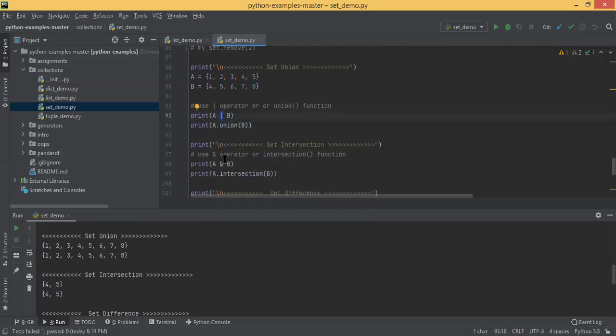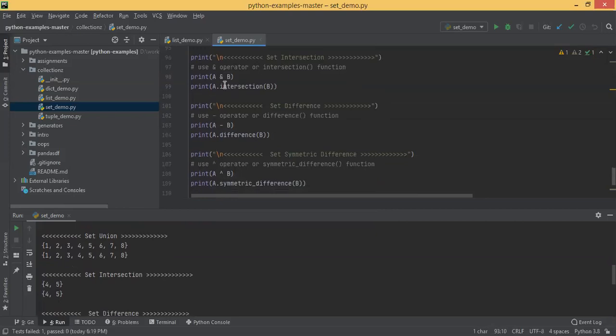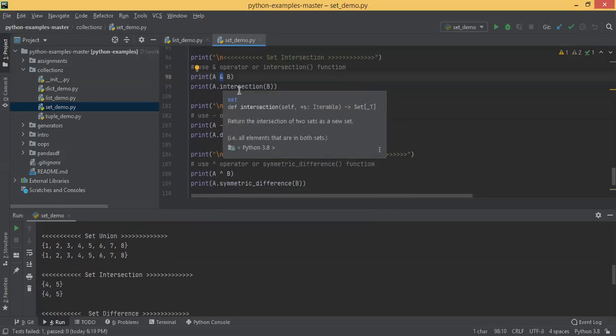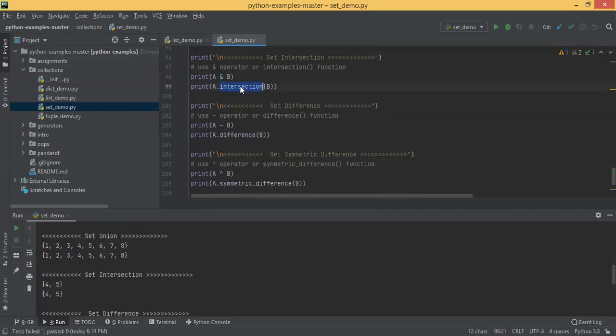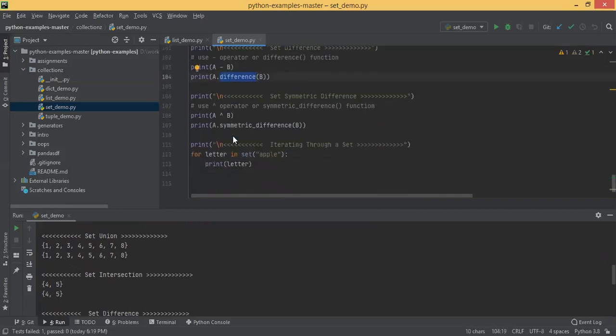Both are same. Similarly, for intersection, you have AND. So that means pipe stands for OR, and is AND, or you can call intersection. Both are one and the same. For taking the common elements, subtract, minus operator or difference. Similarly, you have symmetric difference, A cap B or symmetric difference.